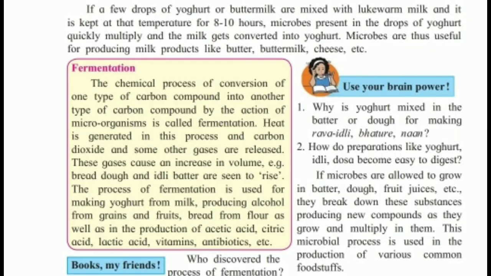Now we'll understand about useful microorganisms. These organisms help us in several processes like fermentation. We'll understand fermentation first. The chemical process of conversion of one type of carbon compound into another type of carbon compound by the action of microorganisms is called fermentation. During fermentation, heat is generated and carbon dioxide and some gases are released. These gases cause an increase in volume.